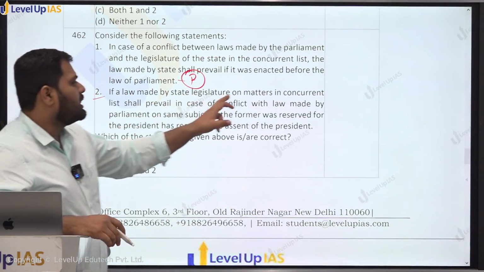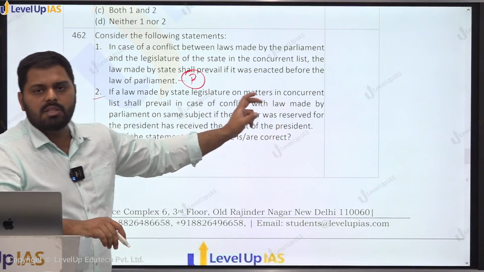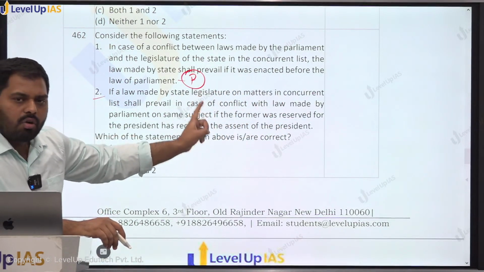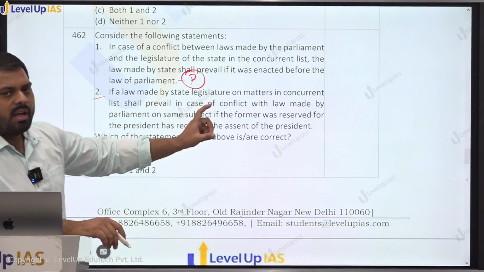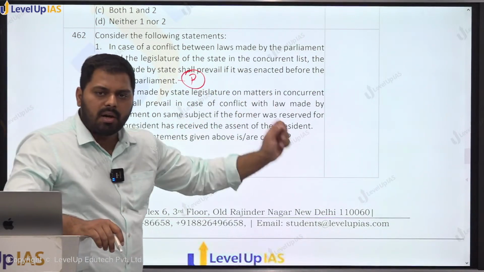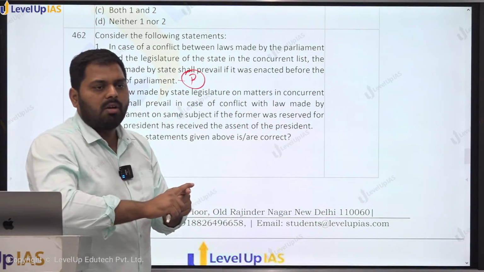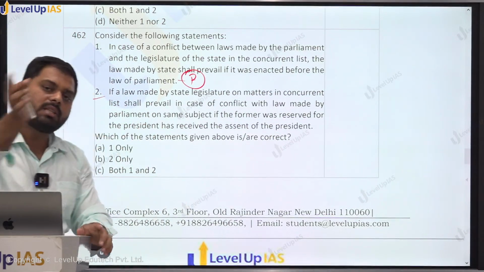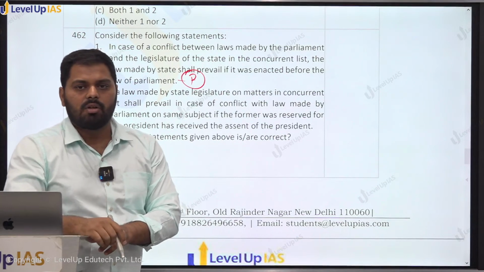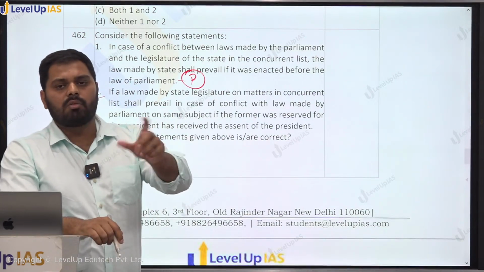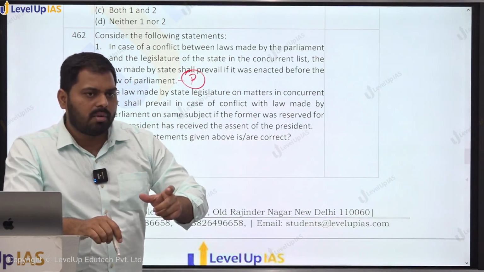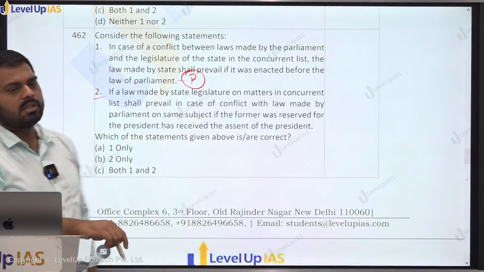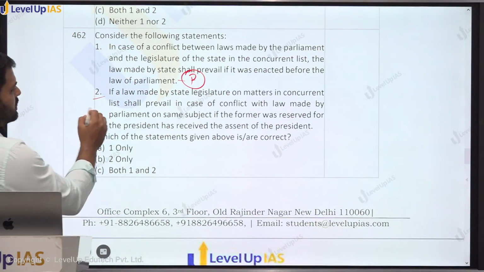If a law made by the state legislature on any matters which is given in the concurrent list, तो concurrent list में कोई मैटर है, उस पे स्टेट की लेजिस्लेचर ने already made the law, and while making that law, that law was reserved for the assent of the president, and president has successfully assented that law, and now that law is coming into conflict with the law made by the parliament, so the law made by the state legislature shall prevail, right? So this is true.